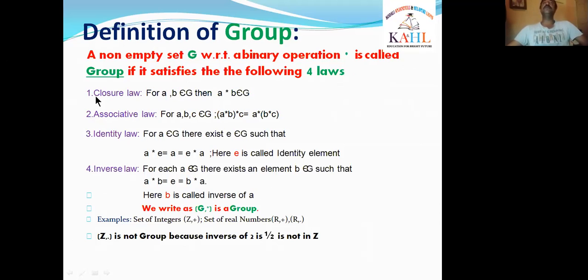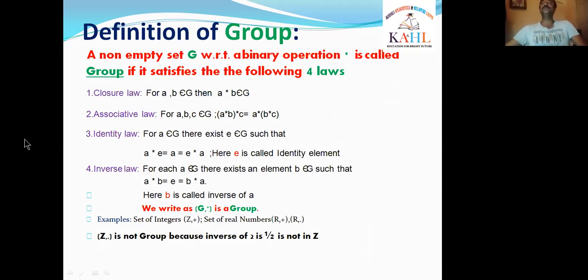What are they? 1. Closure law. 2. Associative law. 3. Identity law. 4. Inverse law. That means if a non-empty set G satisfies these four laws, then we say that G is a group with respect to the binary operation, which we used here as star. We simply write G comma star is a group.